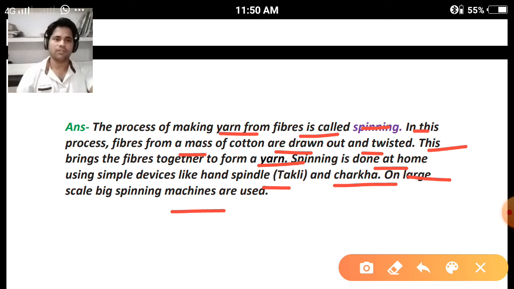How to make yarn from fibers? This process is known as spinning. Clear? I hope you all have understood completely.